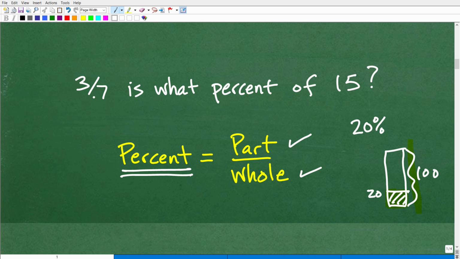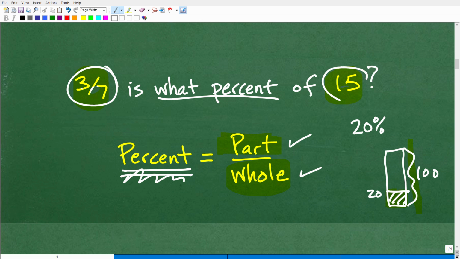So with this problem, 3/7 is what percent of 15? I'm looking for percent, and percent is the part out of the whole. So looking at this problem, which is the part and which is the whole? Well, 3/7 would be the part, because we're asking 3/7 is what percent? It's some fractional part of 15. So 15 would be the whole. Okay, so we can clearly see that 3/7 is smaller than 15.